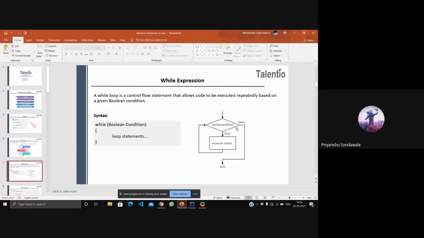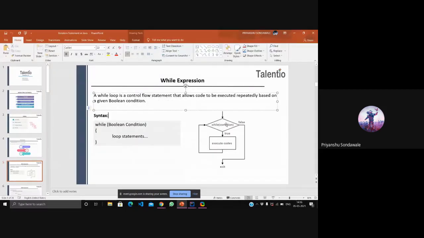What I'm saying is, a control variable is nothing but a variable in which we store our initial value. In a while loop, we provide the control variable above this while, in which we provide the initial value, right?